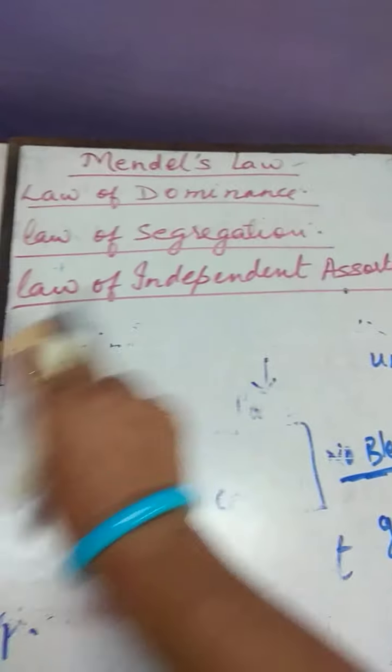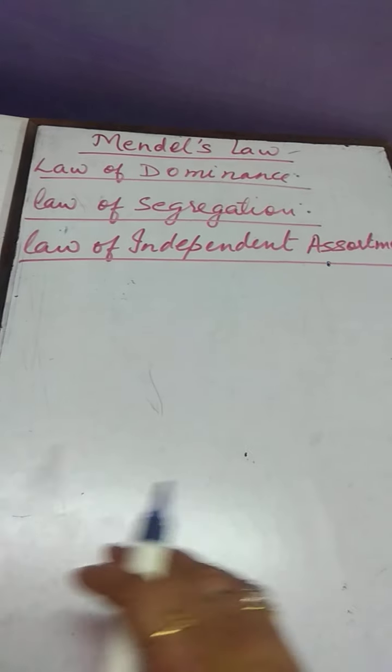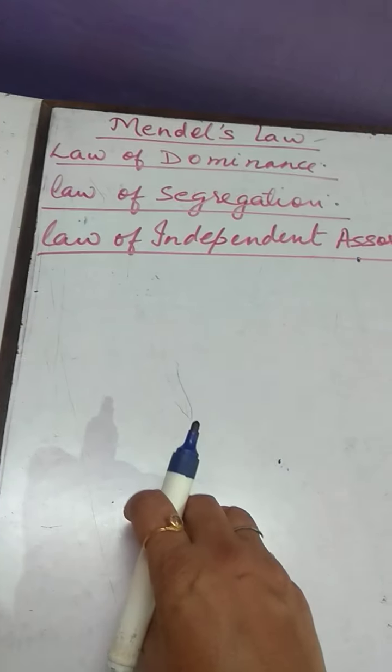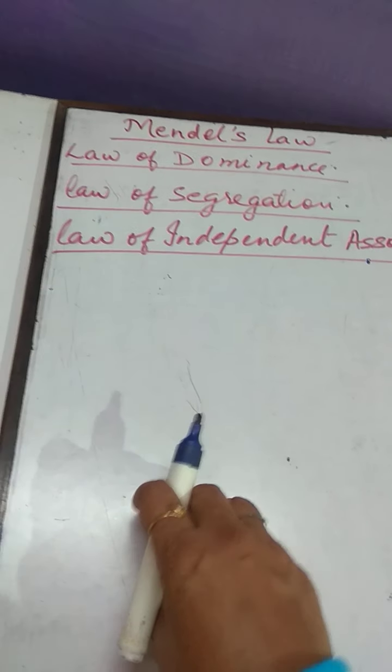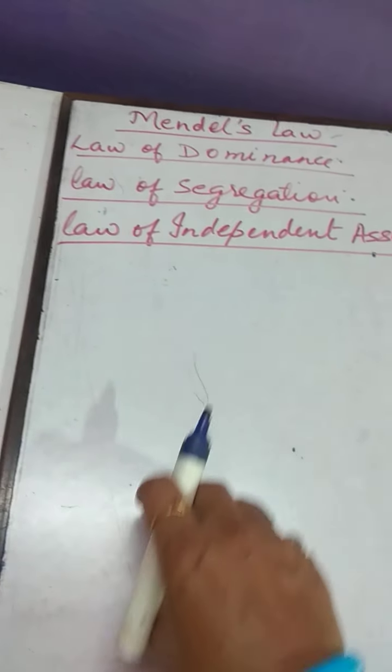Clear? Now, the second law: the law of segregation. See, segregation means separation. Clear? Just now I told you that during a cross, gamete formation takes place, and during gamete formation the chromosomes get separated.